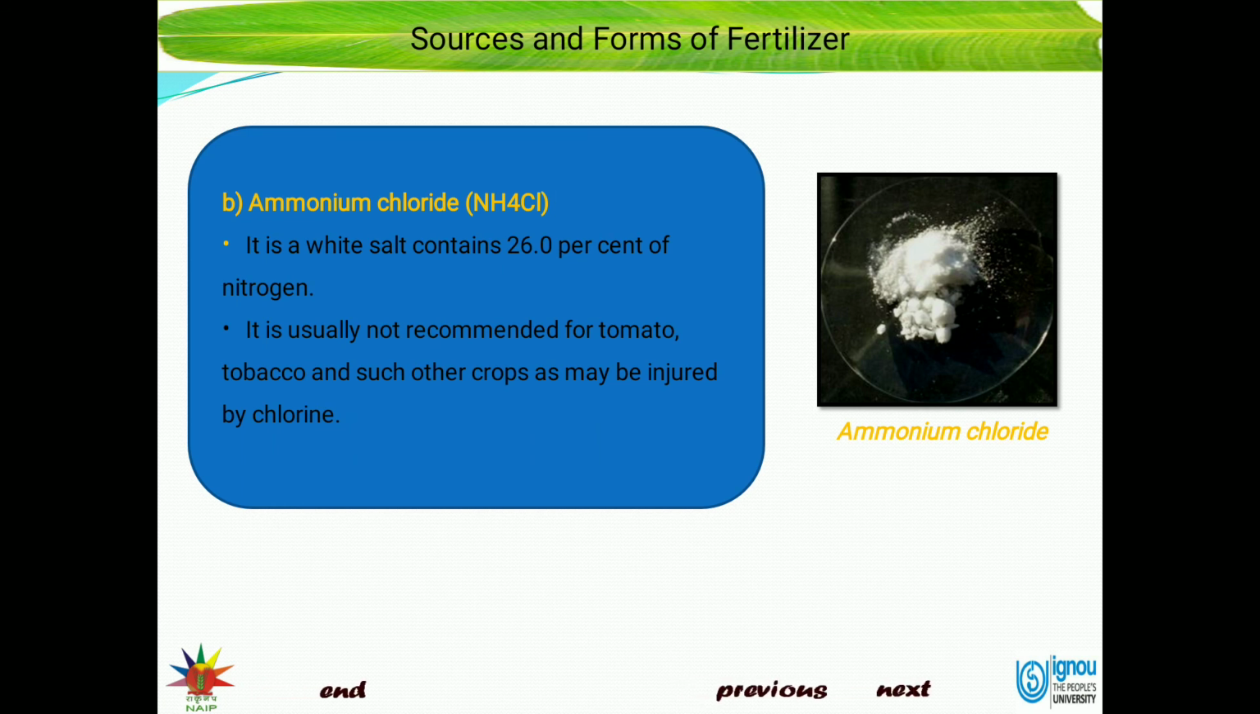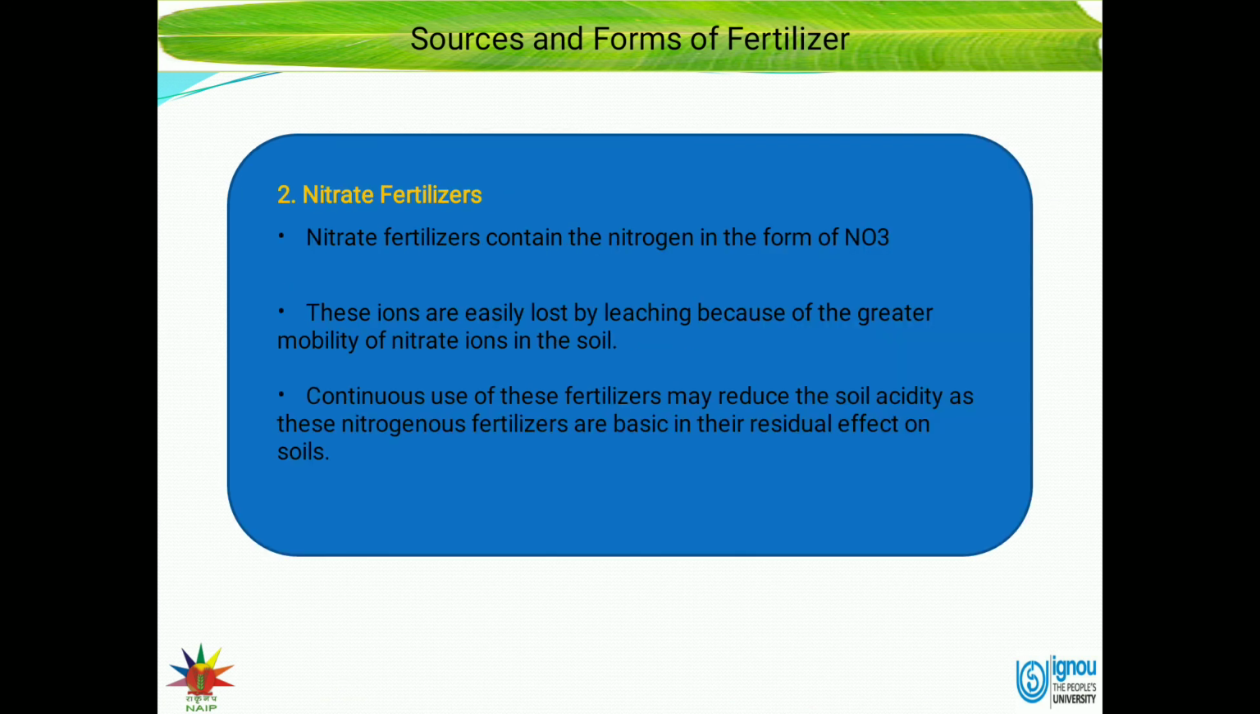Then ammonium chloride, it is a white salt containing 26% nitrogen. It is usually not recommended for tomato, tobacco and such other crops as may be injured by chlorine, because it contains chlorine, it is not recommended for tobacco and tomato crops.